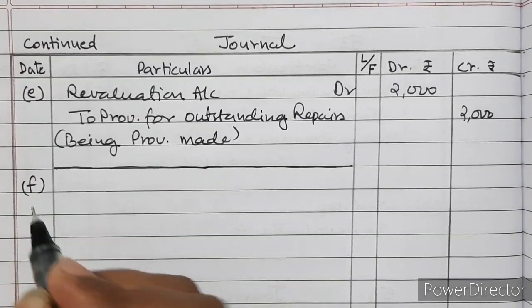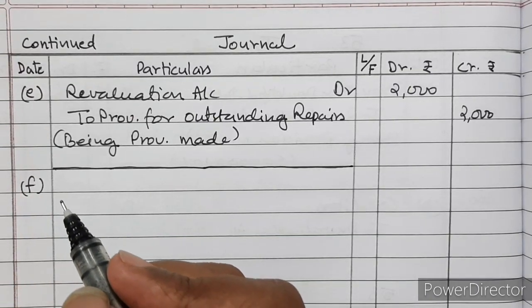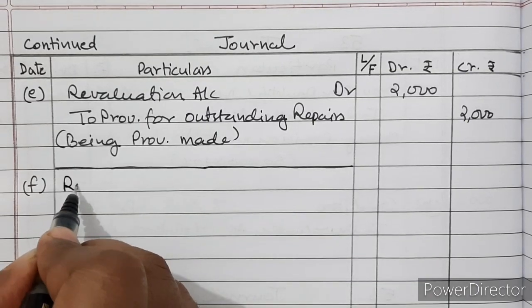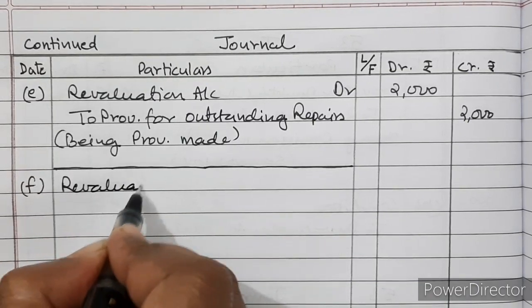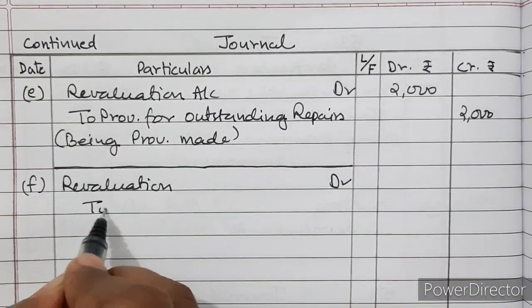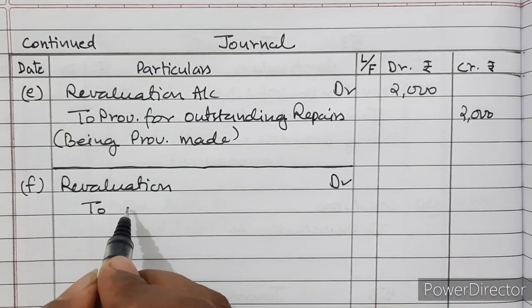Then point F, unrecorded liabilities. So we will record it, revaluation account debited to suppliers or creditors.